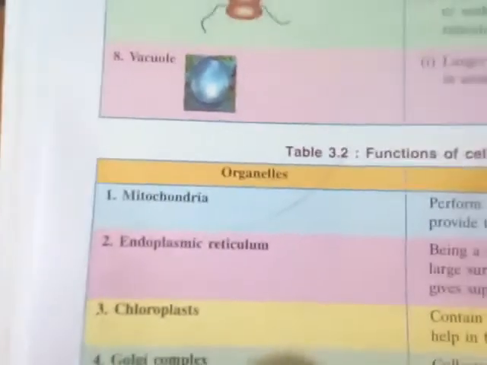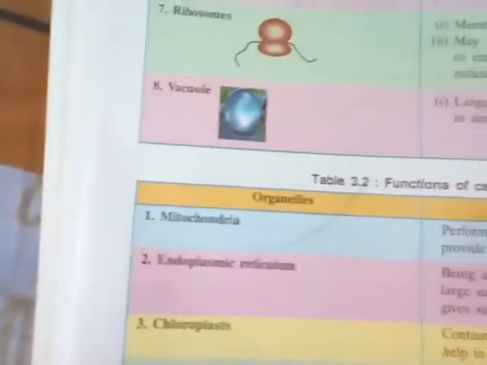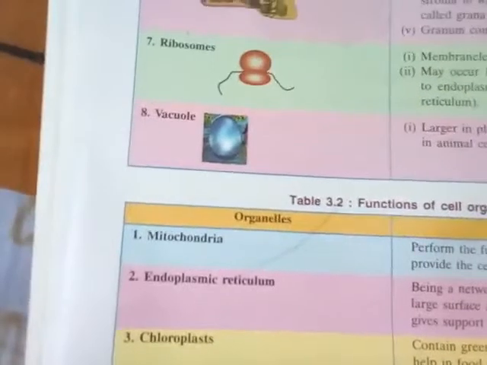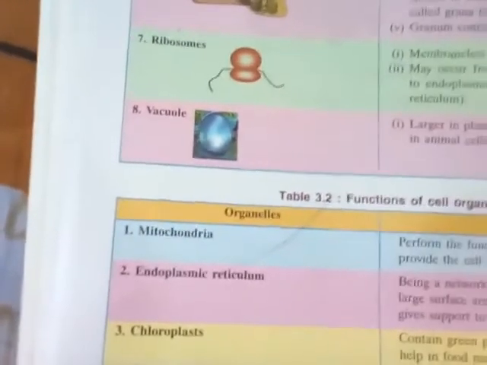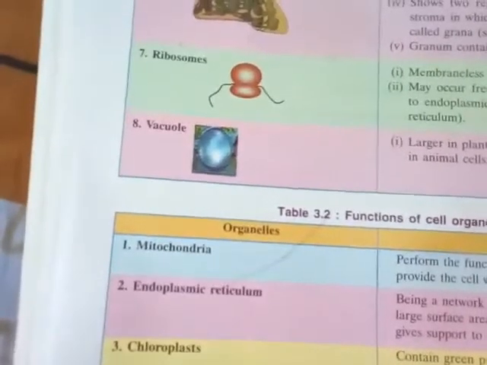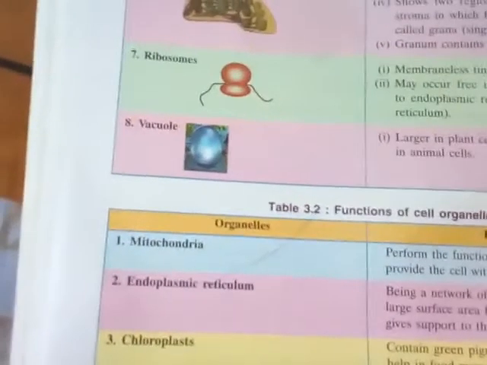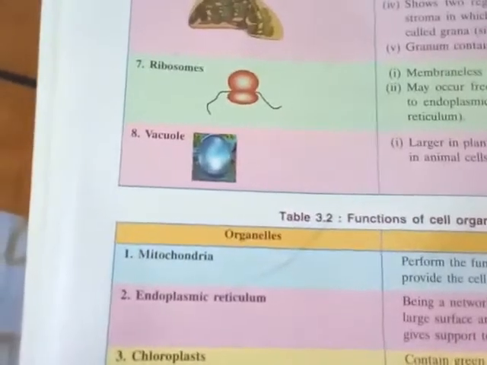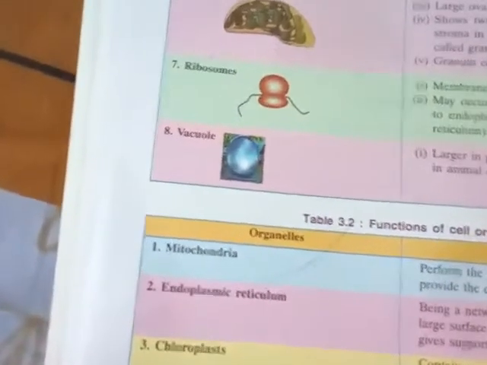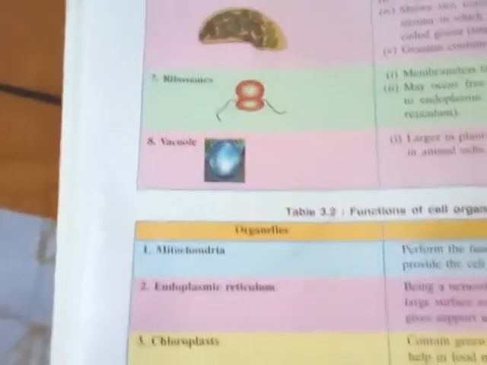Endoplasmic reticulum is a network of membranes, and it provides a large surface area for life functions to take place and gives support to the cell. It is basically supportive to the main members of the cell. And the chloroplast contains the green pigment chlorophyll and helps in food manufacturing, or simply the process of photosynthesis.